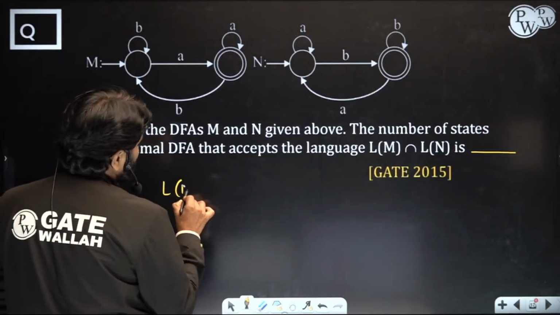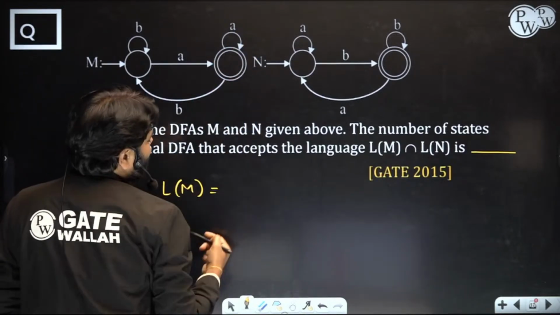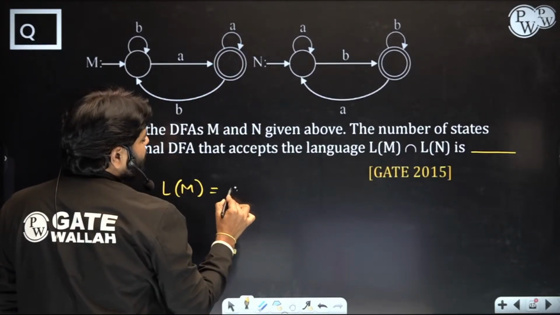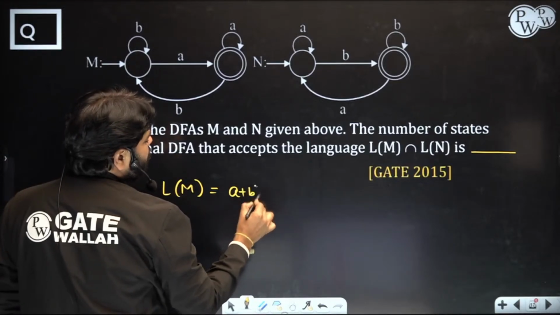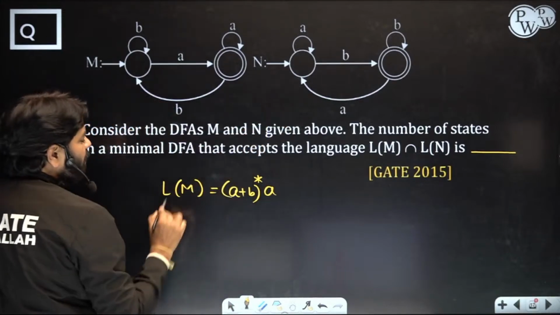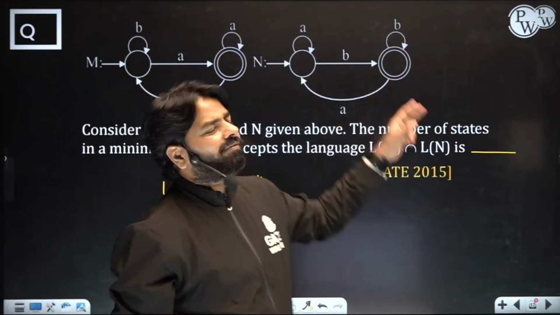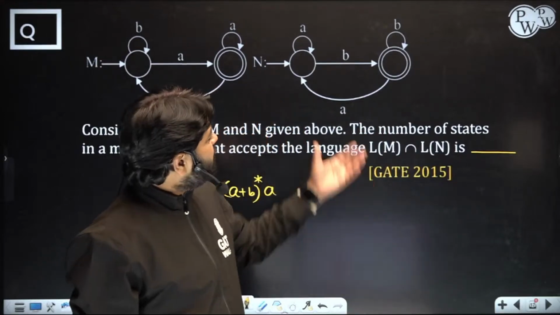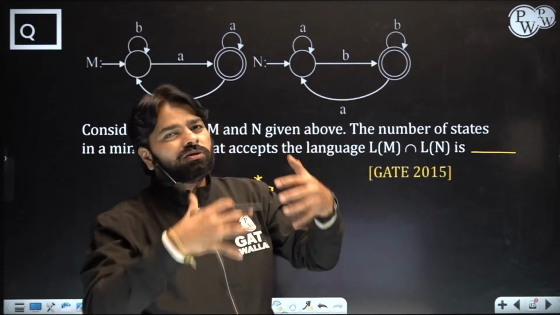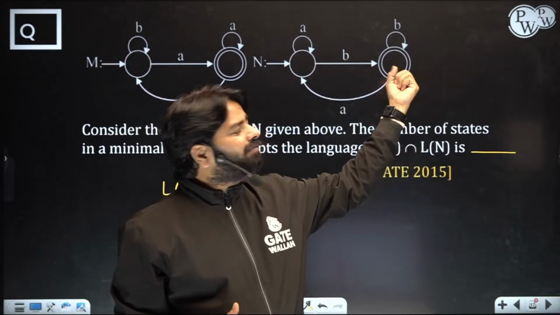Now what is L of m here? Ends with a. What is ends with a? You can simply write it as a plus b whole star followed by a. This ends with a. What is L of n? Look at who is final here. Oh, this is the final. When will you go to final? When the string ends with b. You can see incomings to this final. Okay, initial to final. When the string ends with b, very famous machine, right?